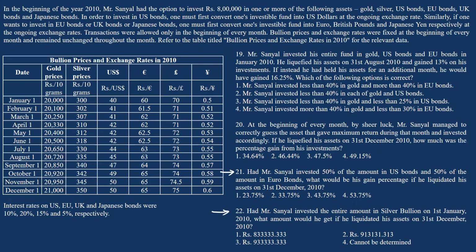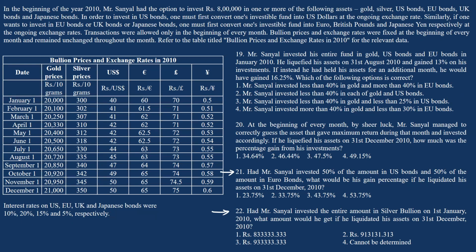Okay, now coming to this question. So we are given with the bullion prices and exchange rates in the year 2010 for all these 12 months as on 1st Jan, 1st Feb, 1st March till 1st December. We are given with the gold prices for 10 grams, silver prices for 10 grams, US bonds rates, euros, EU bonds rates, UK bonds, and Japanese bonds rates. And we are also given with the interest rates on US, EU, UK, and Japanese bonds respectively.